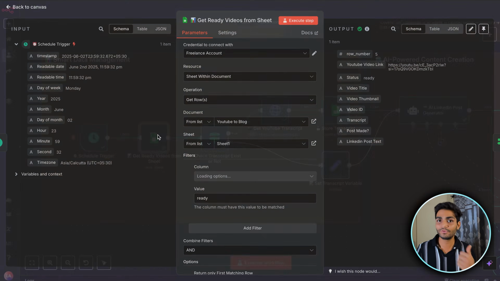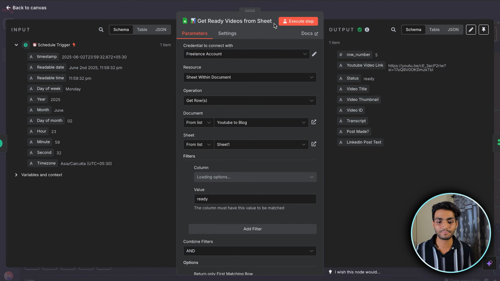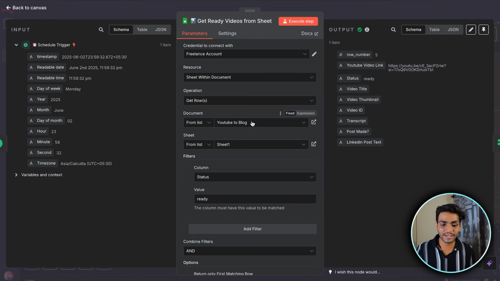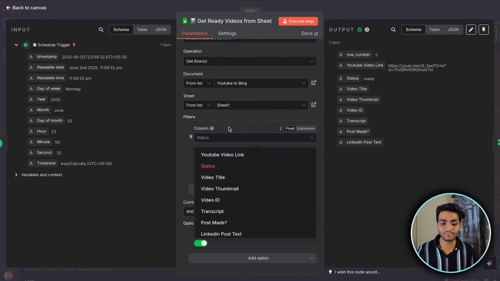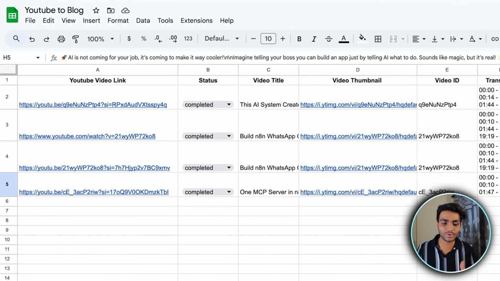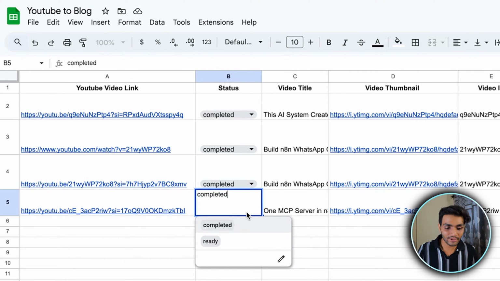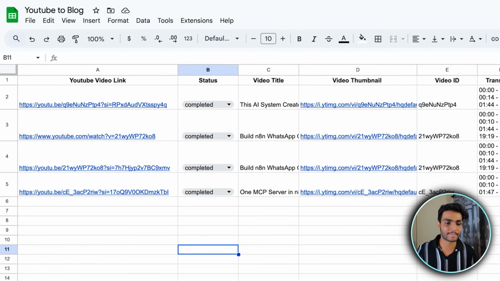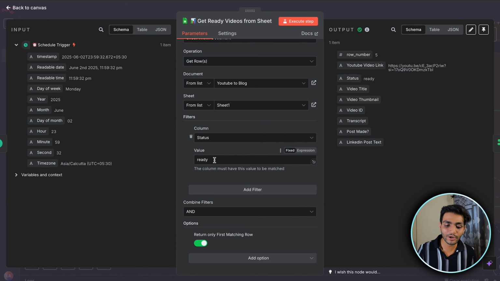Once the YouTube video is ready, we set up the Google Sheet node over here, using which we have our Google Sheet document. Then we have the sheet, and we are filtering with the status column. Inside the Google Sheet, you can see we have a status column. Wherever it says ready, we'll pick that item. We only want one item, not multiple items. That's the reason we are toggling this on, return only first matching row.